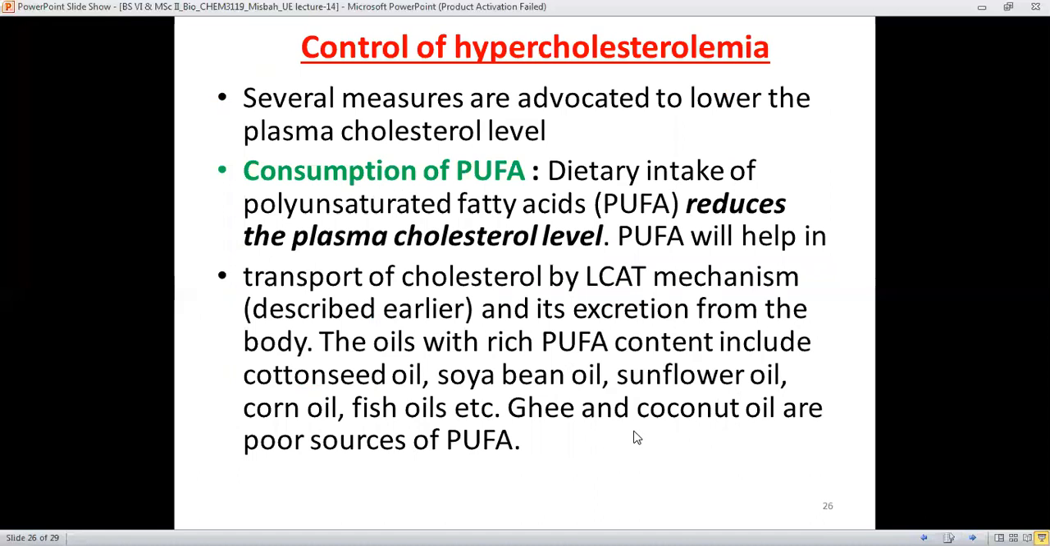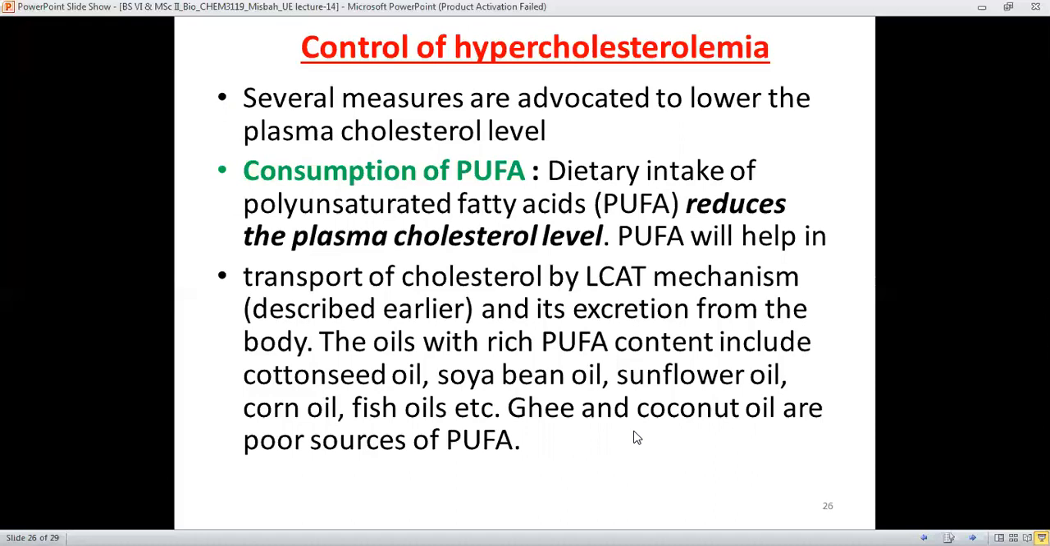Next one is the control of hypercholesterolemia. How can hypercholesterolemia, or the high concentration of cholesterol in the blood, be controlled? Several measures are advocated to lower its level. The first measure is the consumption of